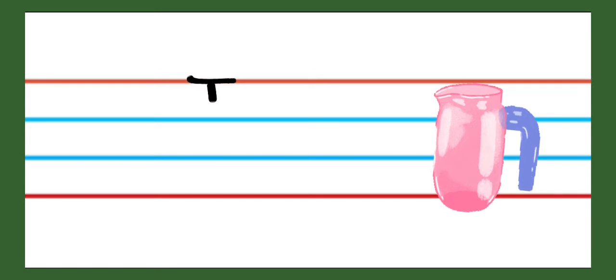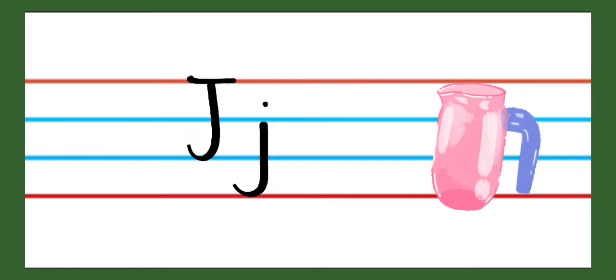Now next letter is J. J for jug. This is capital letter J. And this is small letter J. J for jug. J says J.